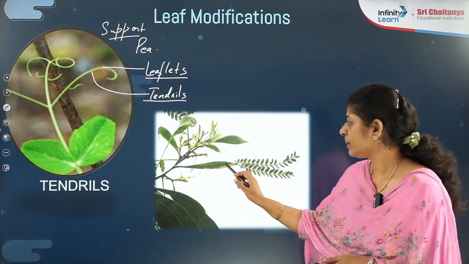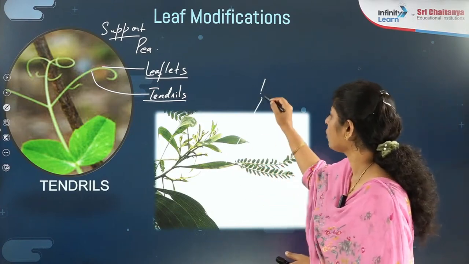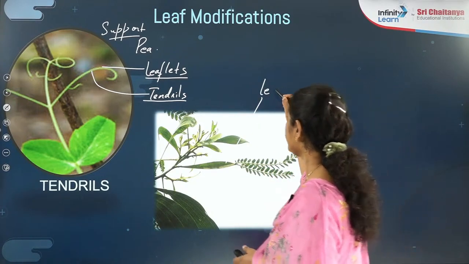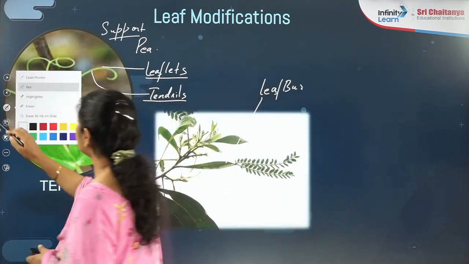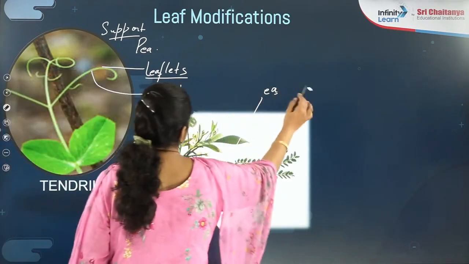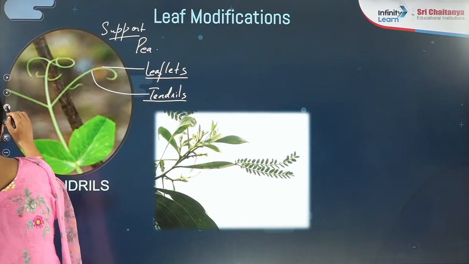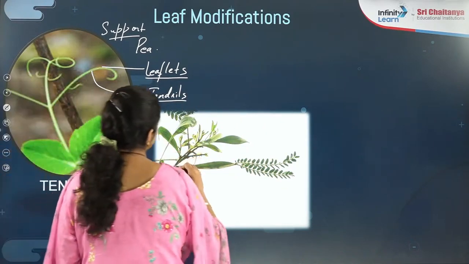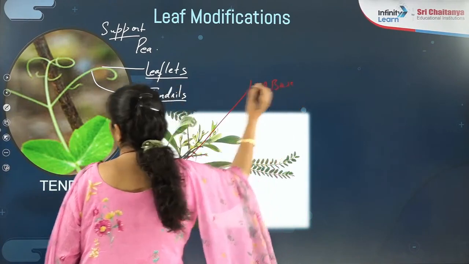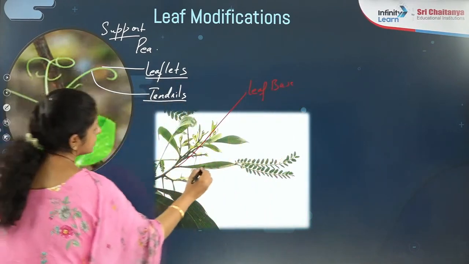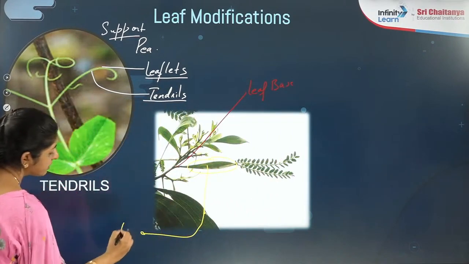Can you see here? The leaves actually shed off. Now their base, what I am talking about, the leaf base by which the leaf is attached, this part. This is what thing? Leaf base. Now what is the another point? This point is the petiole part.